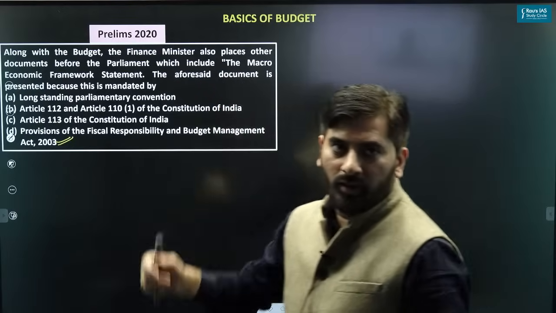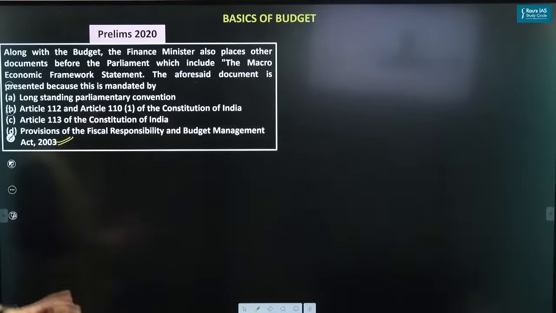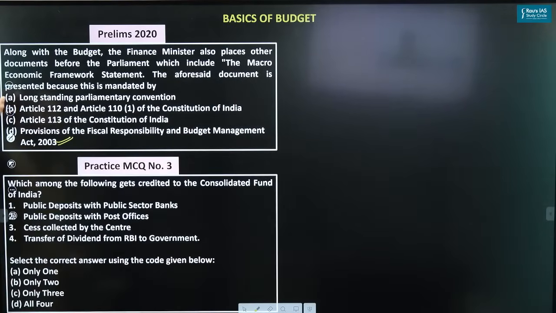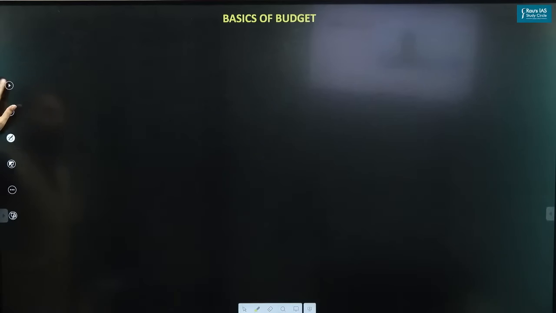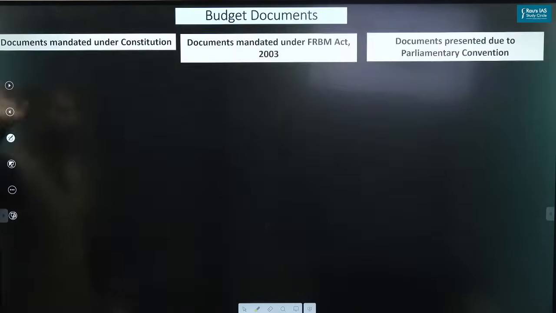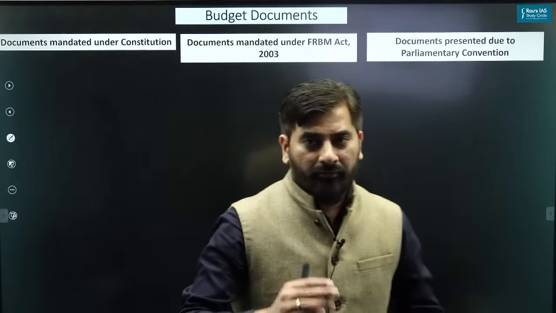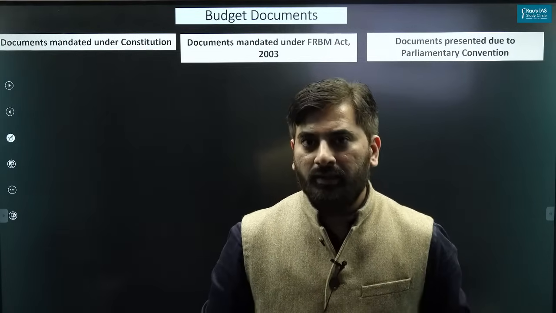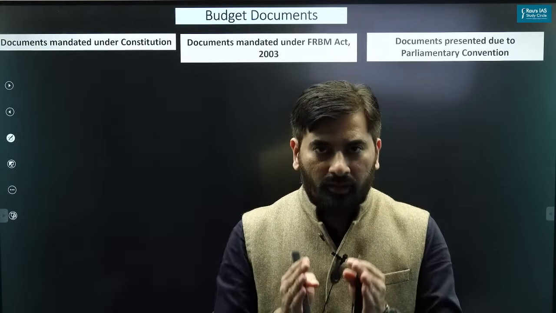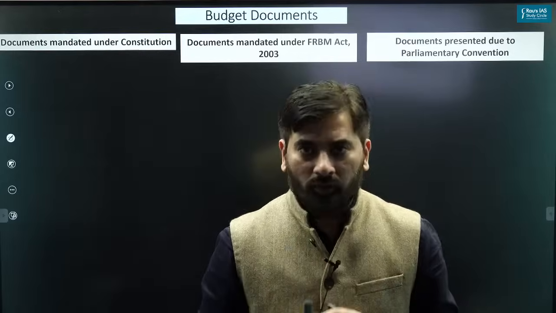So what we'll do quickly, we will look into the other aspects. Like we'll take up the topic of Consolidated Fund of India, Contingency Fund and Public Account of India. Let's quickly look into these things. I hope everyone knows that whenever the finance minister presents the budget, along with the budget documents, the finance minister presents a number of documents.